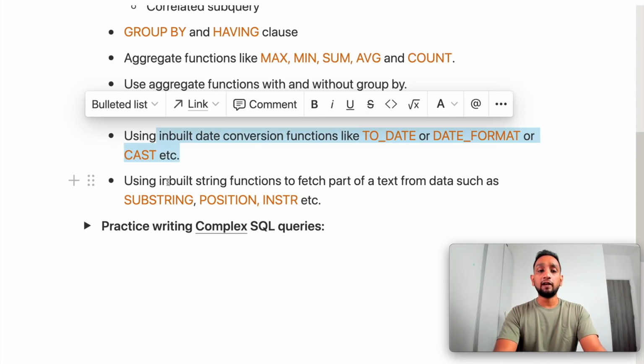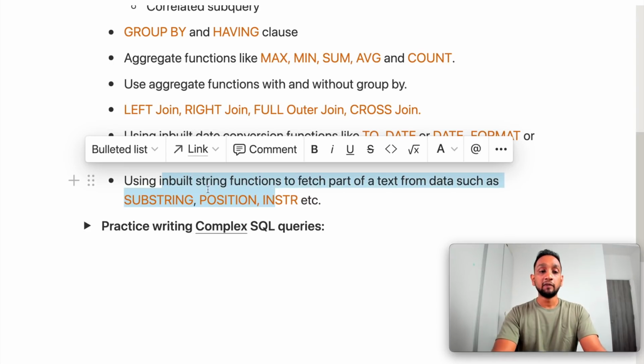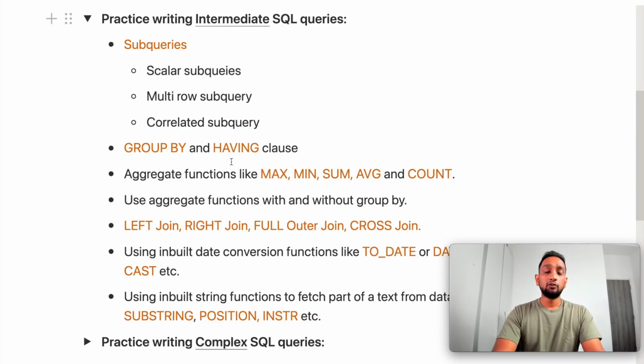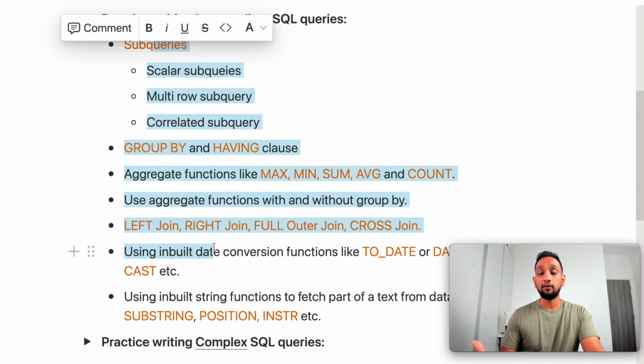Similarly, also try to use certain inbuilt string functions like substring or position or instring. These are functions where, if you want to extract a certain string from a text, you can do that. So try to write some SQL queries using these as well. I think in general, these are all the concepts that you will need to learn in order to write intermediate level SQL queries: subqueries, group by, having clause, aggregate functions, a few types of joins, mainly outer joins, and then your inbuilt functions for date conversion, string conversion, etc. All of this you should be familiar with if you want to write intermediate level SQL queries.